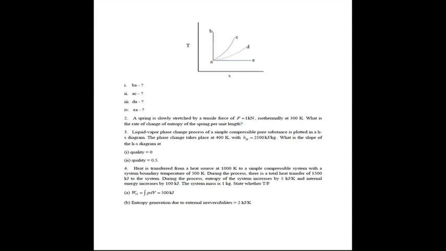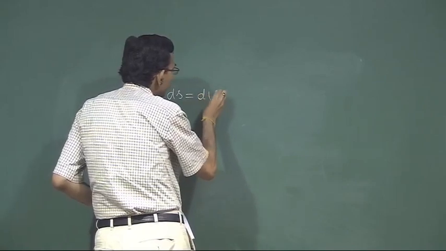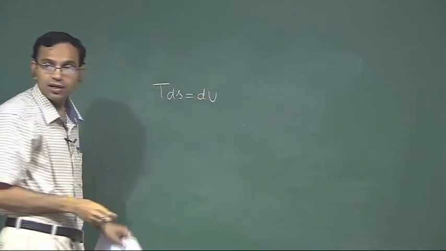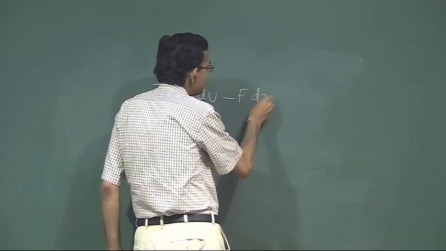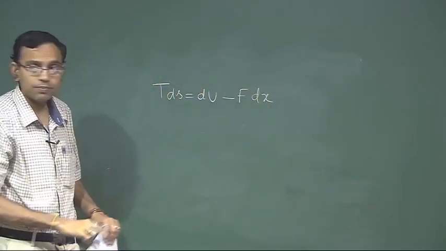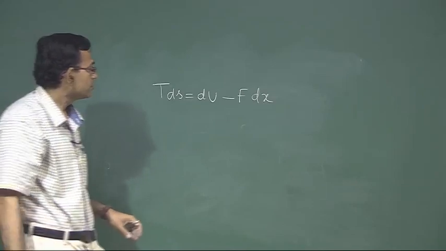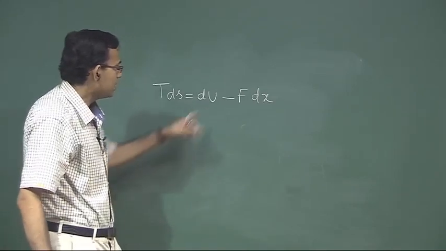So this is a case where you have to use TdS is equal to du minus Fdx instead of PdV. Now it is a spring stretching work, that is minus Fdx. Why is this minus?